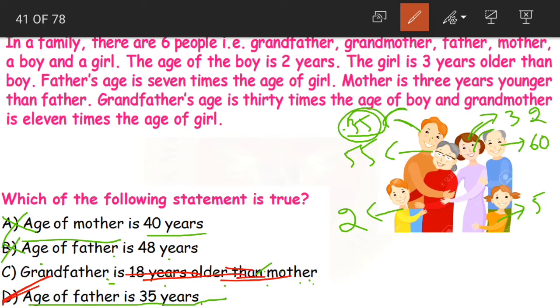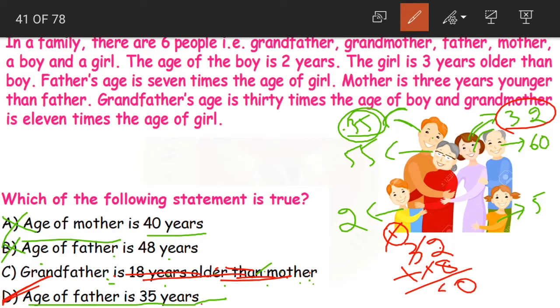Now let us check whether this is actually false or not. Grandfather is 18 years older than mother. Mother is 32 years old plus 18. 8 plus 2 is 10, 0 here, 1 carried, 3 plus 1 is 4, 4 plus 1 is 5. So is grandfather 50 years old? No, grandfather is 60 years old.